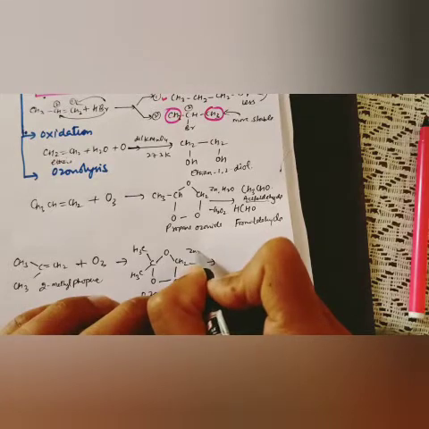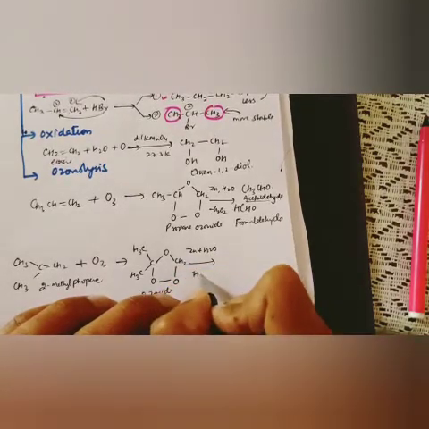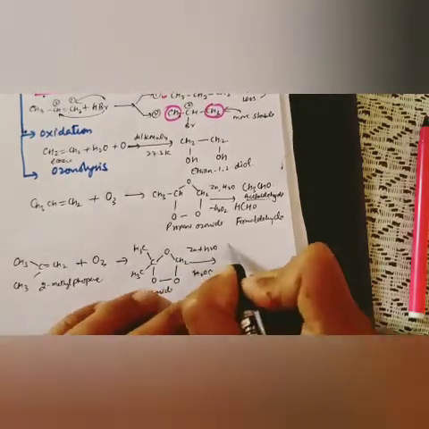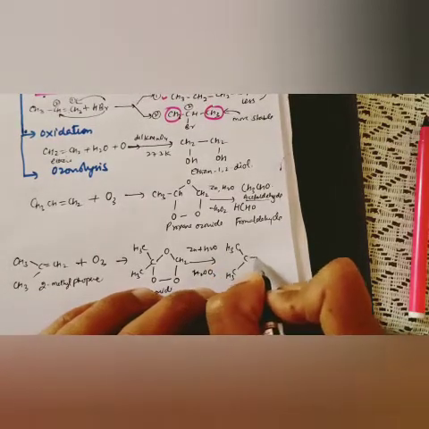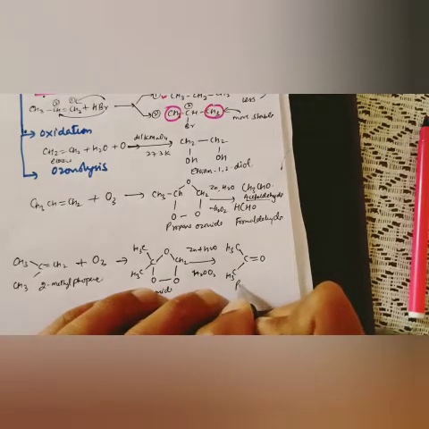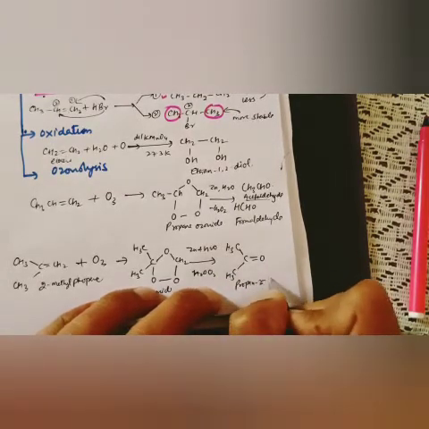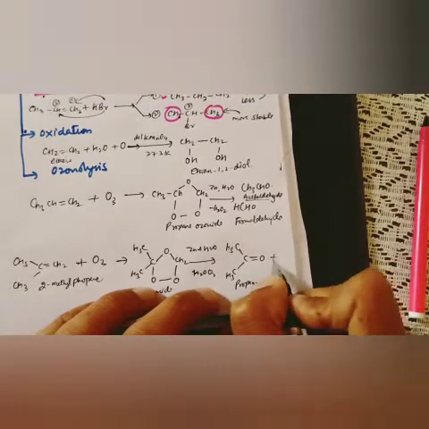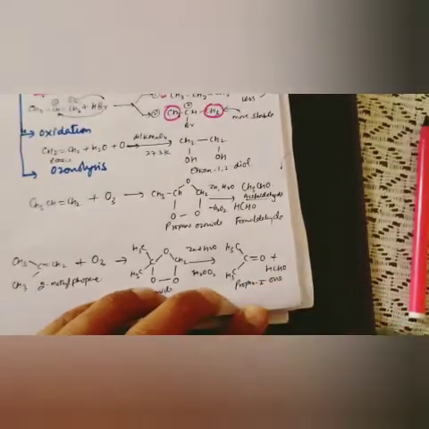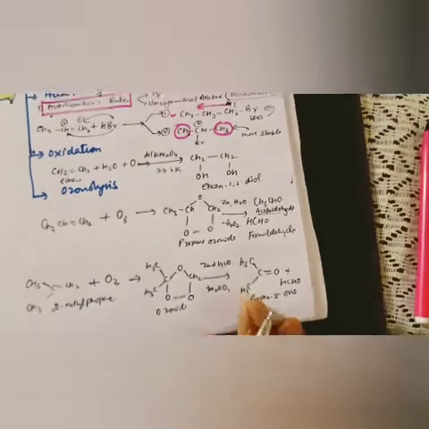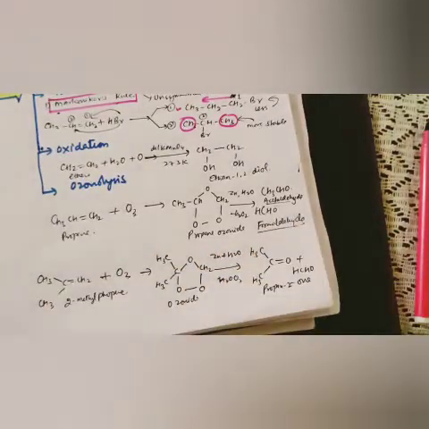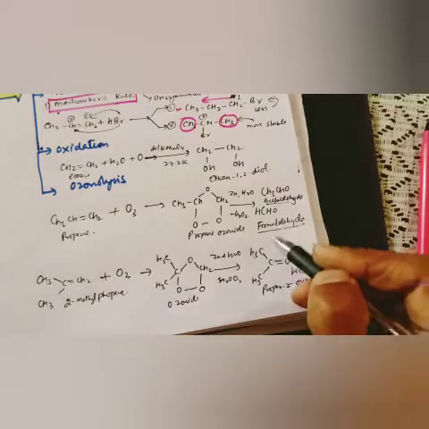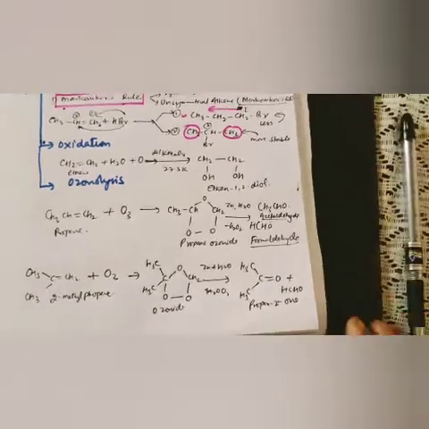Then again zinc plus H2O. In the presence of that, it will release H2O2 and it will form H3C, that is propan-2-one, a ketone, plus HCHO, formaldehyde. So this is the reaction. Ozonolysis is the reaction which converts alkene, propene, into formaldehyde and acetaldehyde. It breaks propene down into 2 and 1 carbon, acetaldehyde and formaldehyde. So that process is called ozonolysis.